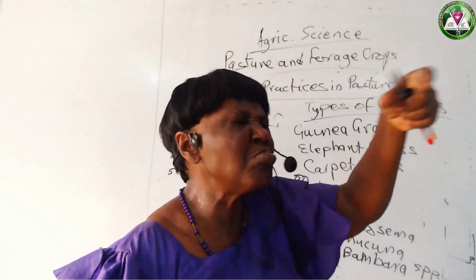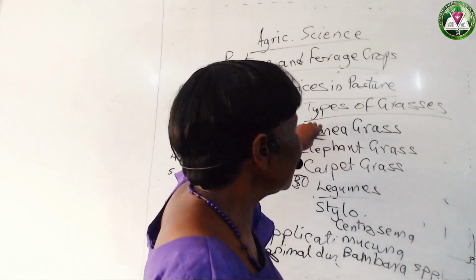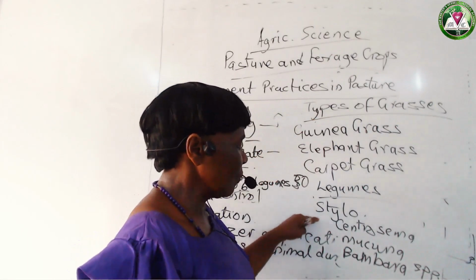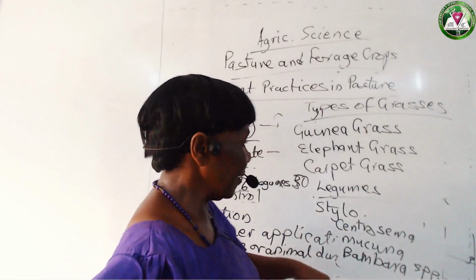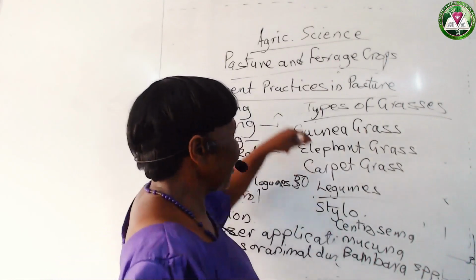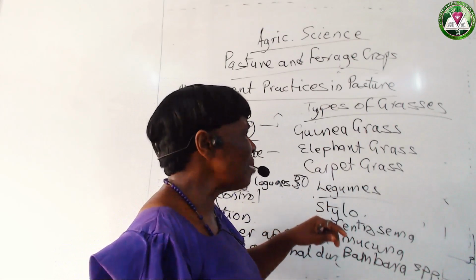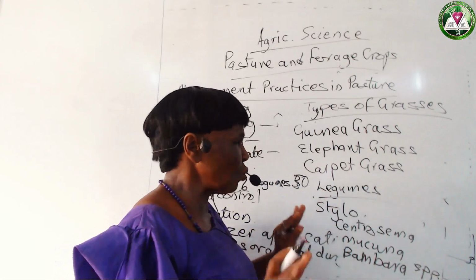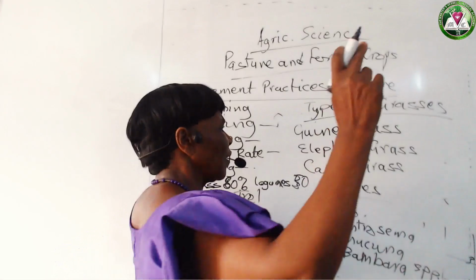There are others, many, that you must find in the pasture. So these grasses and legumes, you must always find them in the pasture. Like the Guinea grass. Guinea grass is all over. You see it mainly in the rainforest zone. The elephant grass also grows very tall.